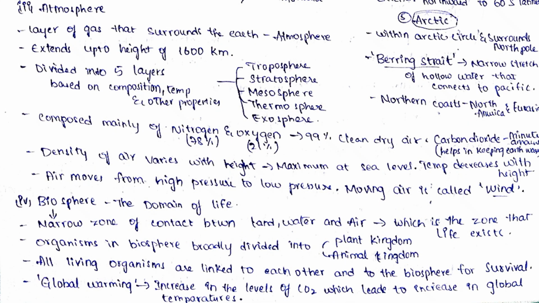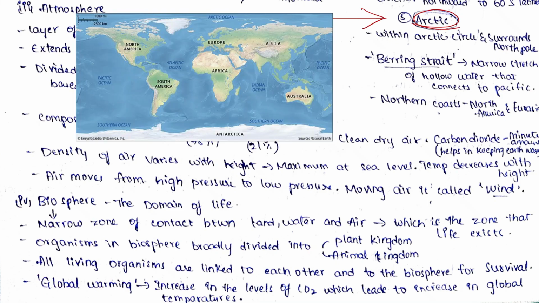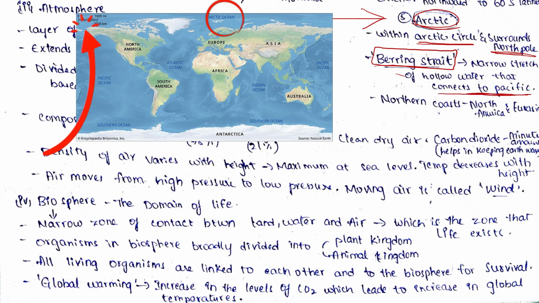Now here let's know about Arctic Ocean first, then we can go into the other 2 major domains. So the Arctic Ocean lies within the Arctic Circle and surrounds the North Pole. Bering Strait, as we have discussed before, a strait is nothing but a narrow water stream that passes between 2 large land masses. So the Bering Strait is a narrow stretch of water that connects to the Pacific. It means the Arctic Ocean and Pacific Ocean are connected through a small stream of water which is called the Bering Strait. And the northern coasts of the Arctic Ocean are North America and Eurasia.